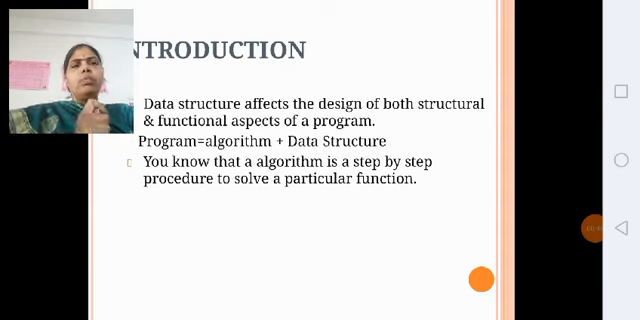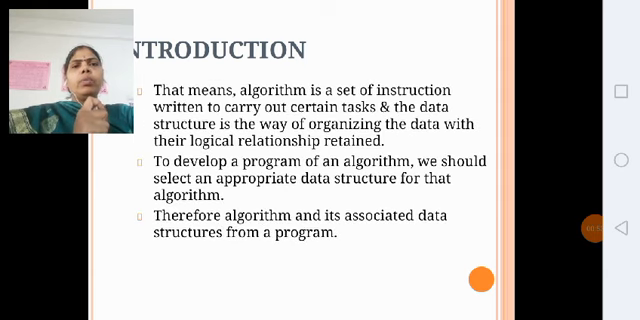You know, an algorithm is a step-by-step procedure to solve a particular function. What is meant by an algorithm? An algorithm is nothing but a set of instructions written to carry out a certain task. Structure is the way of organizing the data with the logical relationship. To develop the program of an algorithm, we should select the appropriate data structure for that algorithm. So the algorithm is associated with the data structure for a program.